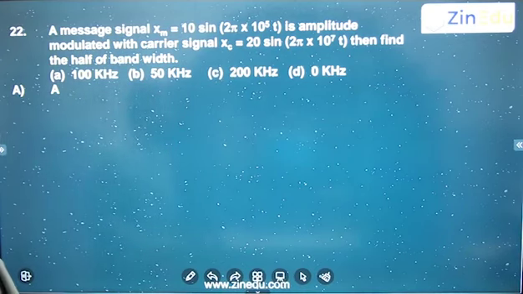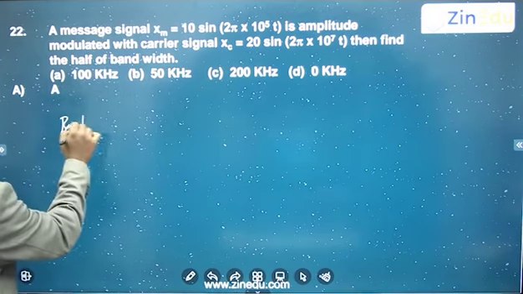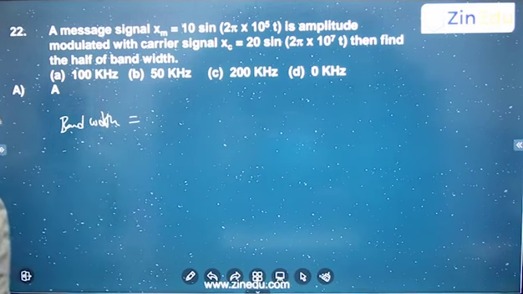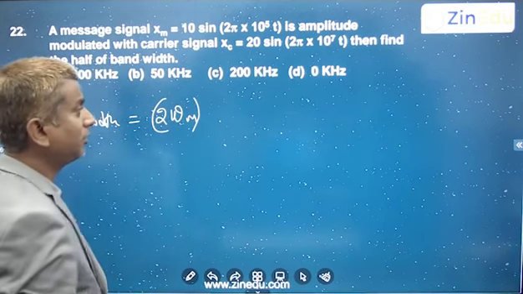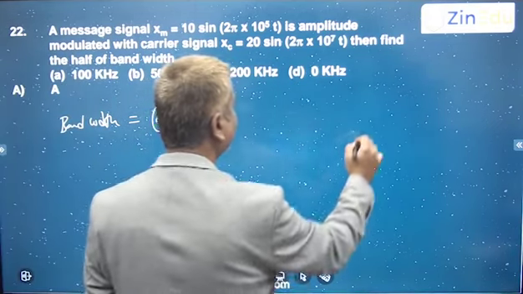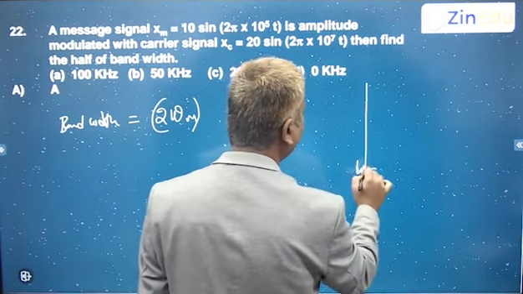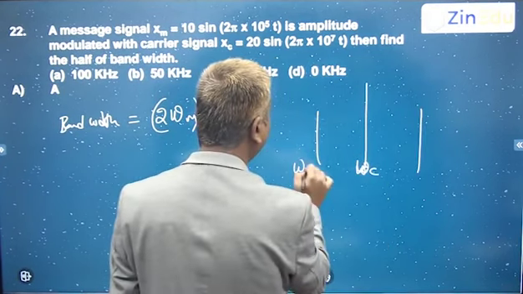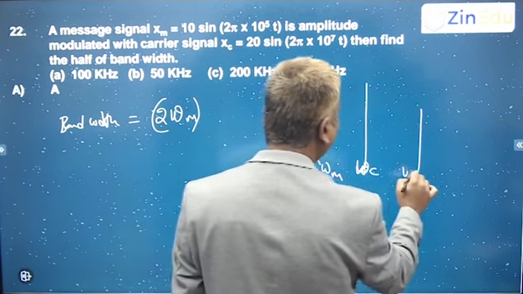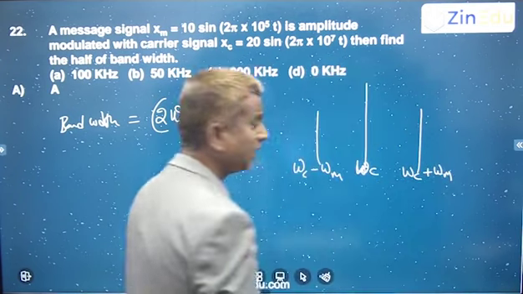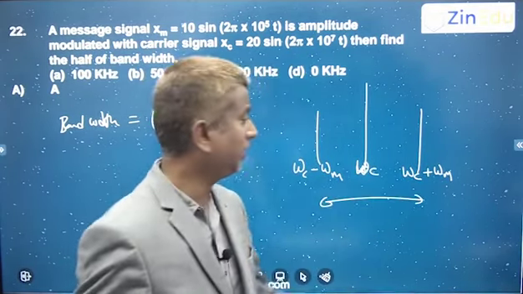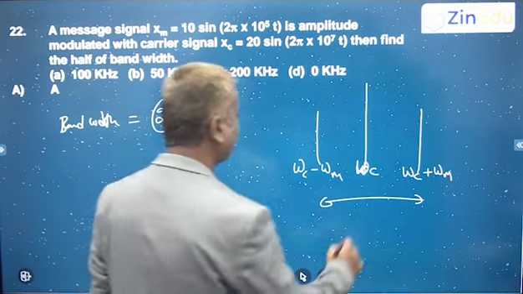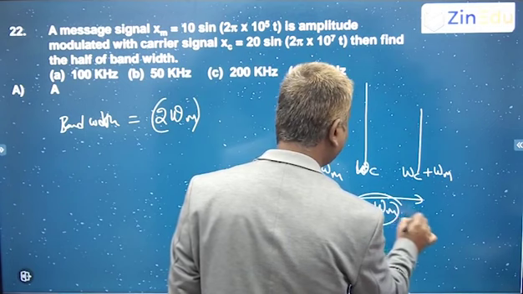So we know that the bandwidth is 2 times omega m, is it not? Because of the difference in the side bands. This is omega c, the carrier frequency, so omega c minus omega m, omega c plus omega m, three frequencies. This is the carrier, and here this will be your bandwidth. So bandwidth will be this minus this, so you'll be getting 2 times omega m. This is the bandwidth.